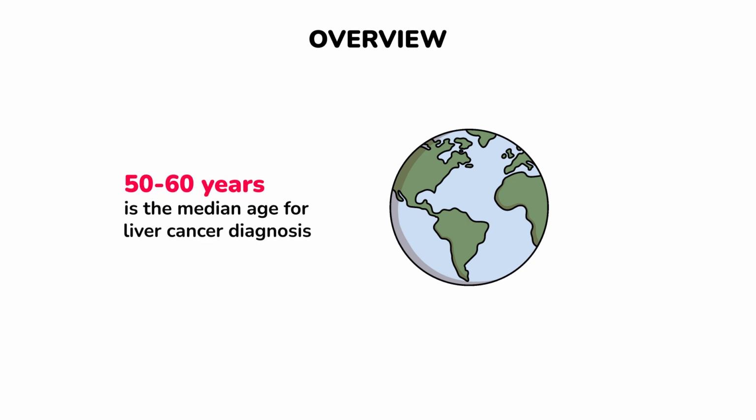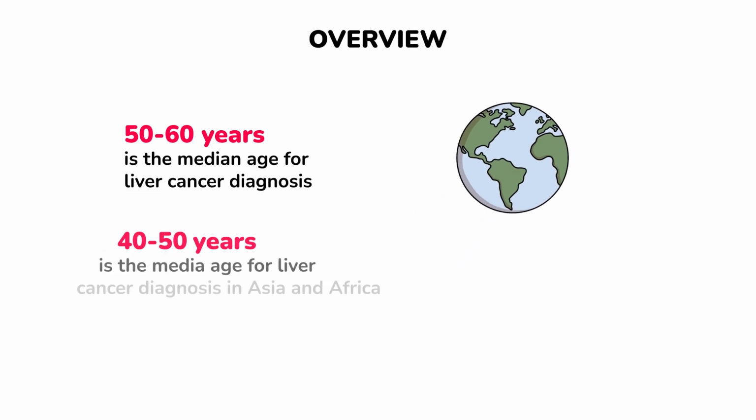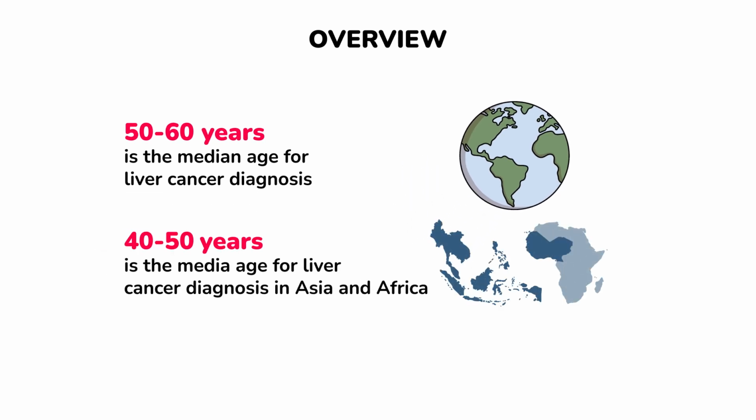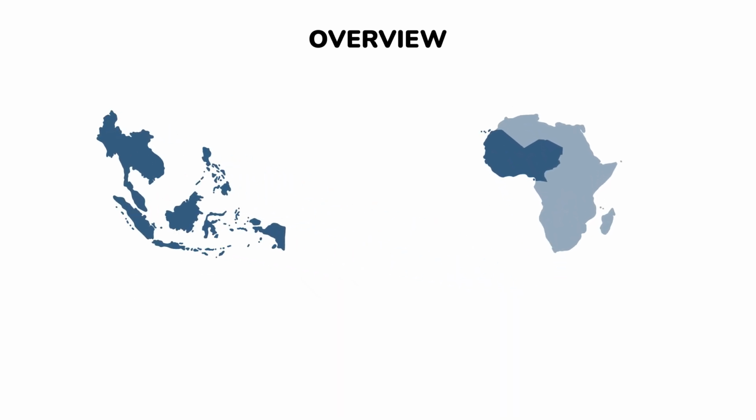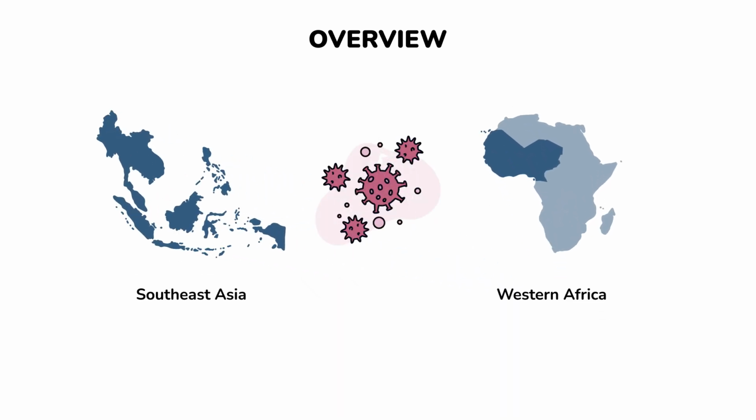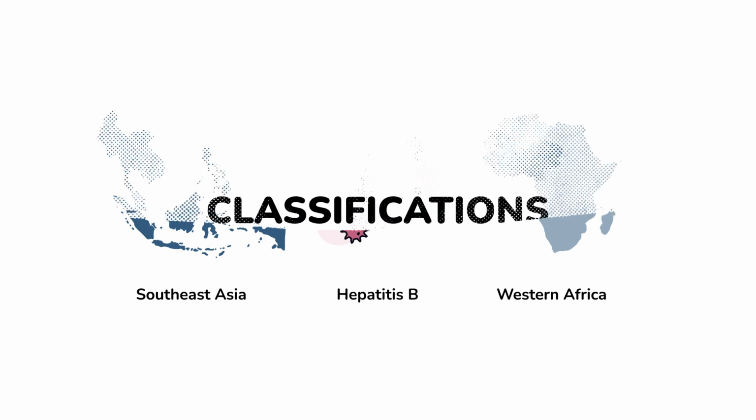The median age for liver cancer diagnosis is between 50 to 60, but in Asia and Africa, it tends to be earlier, between 40 and 50. The disease is more prevalent in Southeast Asia and Western Africa, largely due to the higher rates of hepatitis B infection.